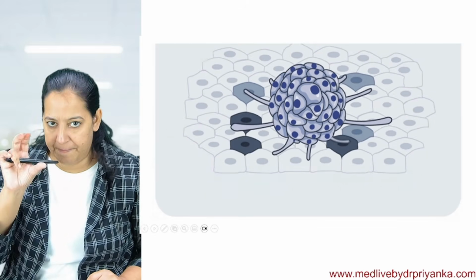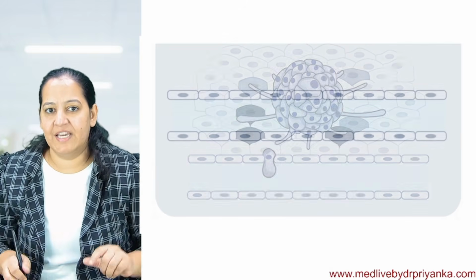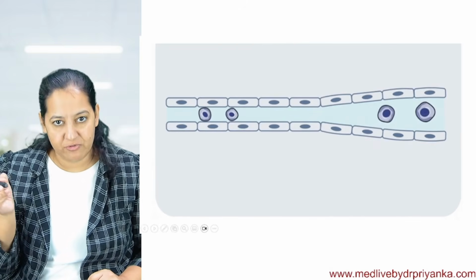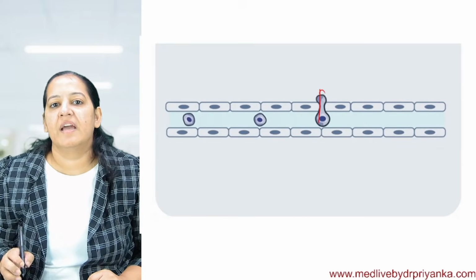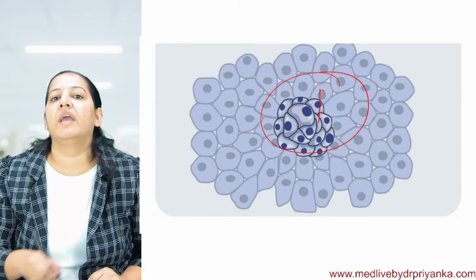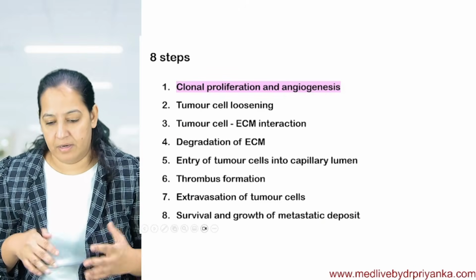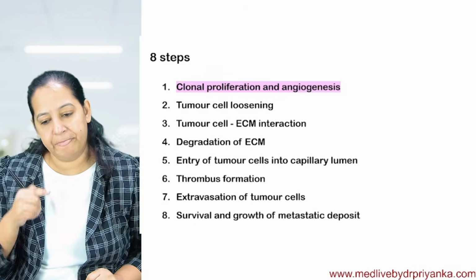So this cluster becomes hyperaggressive. It is interacting with the ECM. It is intravasating. It is traveling to some distant site. At the distant site, it is extravasating, and after extravasating, it is growing there. All 8 steps are given to you. Okay, now one by one, we will take them.